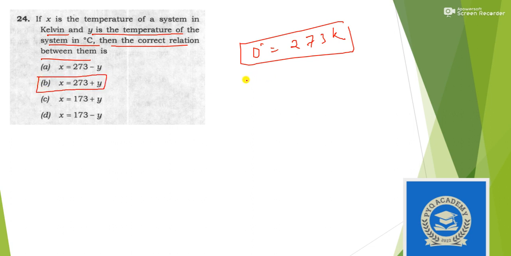Suppose we have to find it for 2 degrees. For 2 degrees it will be 273 plus 2, so it will be 275 Kelvin, where this is Y and this is X. So answer is option B.